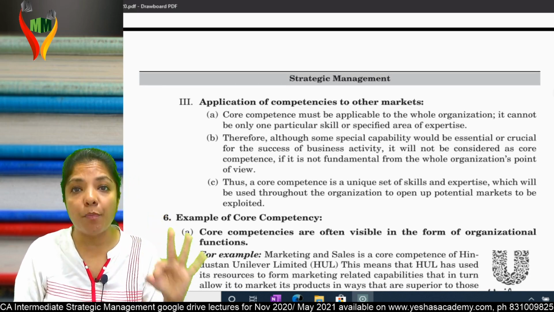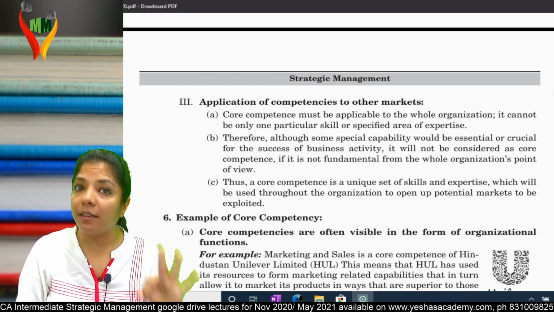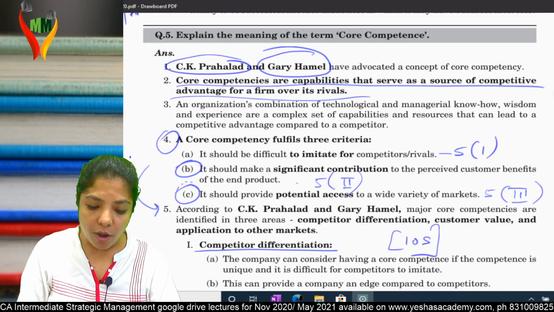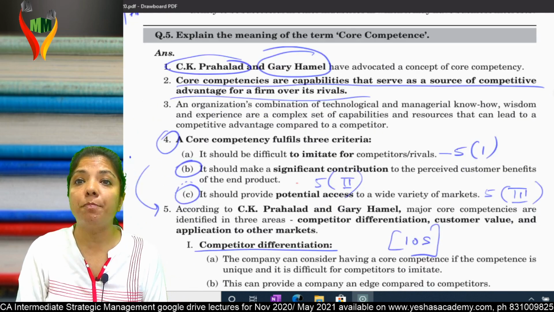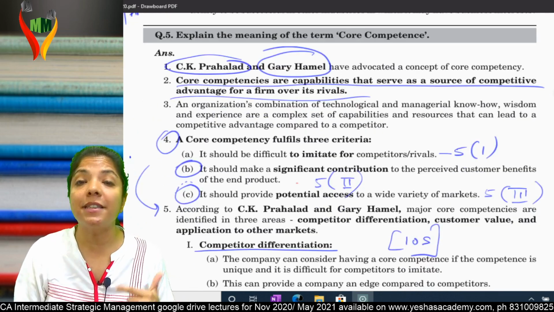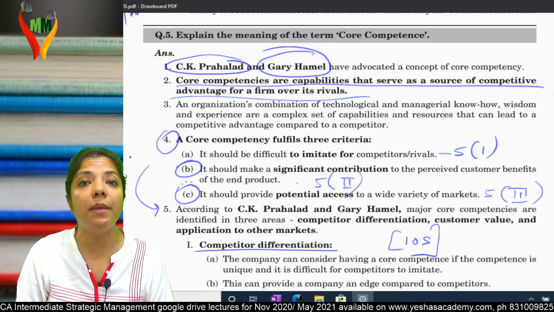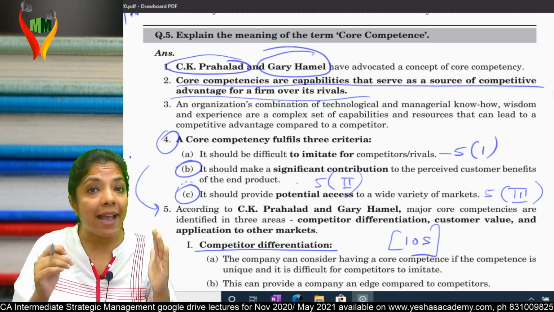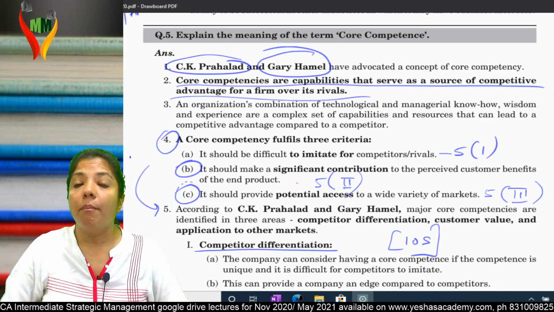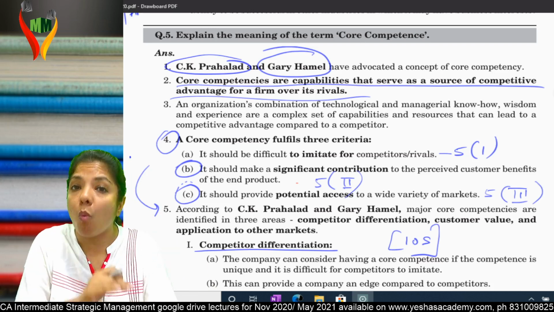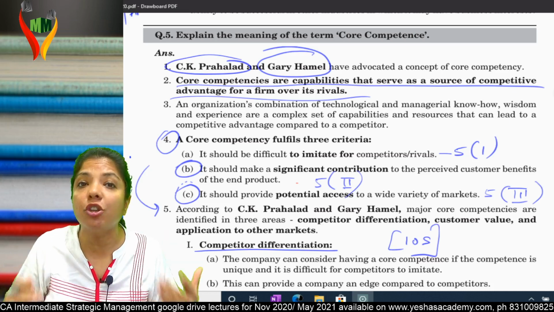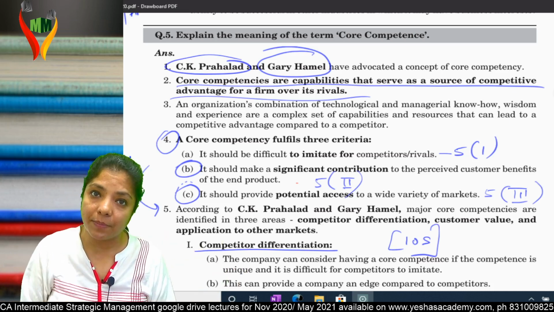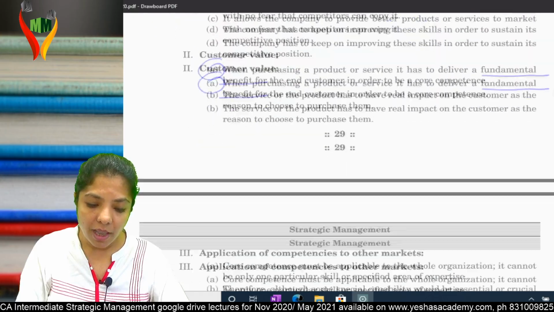So these three points. If these three points are there, which three points? First, it should not be imitated by your competitors. Second, it should be fundamentally important in the eyes of the end consumers. And third, it should provide potential access to a wide variety of markets. For me, everything should be open because of that core competency. Am I clear?